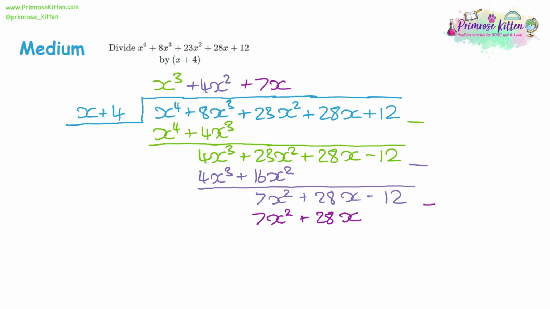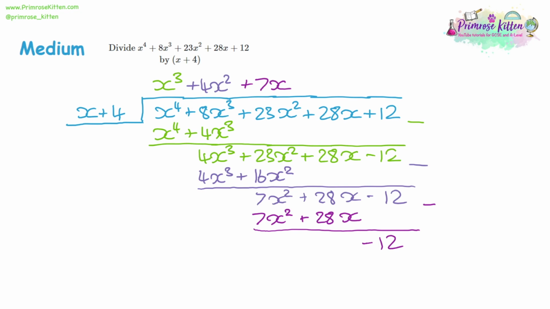Now, when we take away this, we're actually going to skip a step, because not only does the first term cancel out, the second term also cancels out. So there isn't going to be an x term to divide by x. Essentially, it's going to be a +0 when we get to the end of this. So when we do the takeaway, we'll be left with just -12, and that is our remainder.